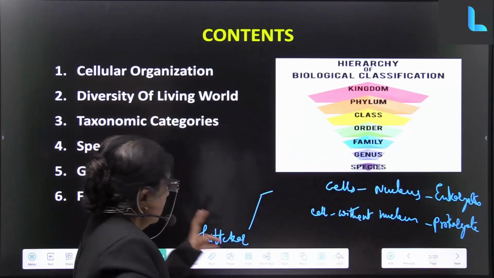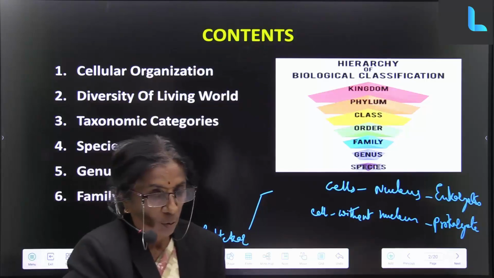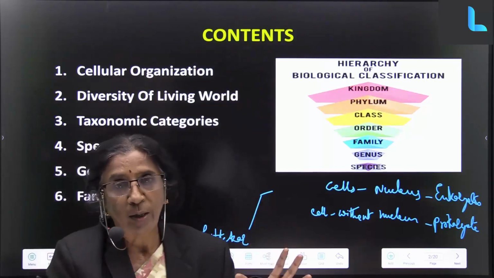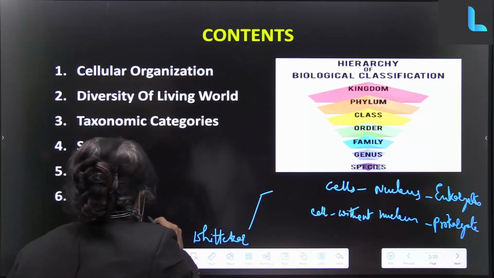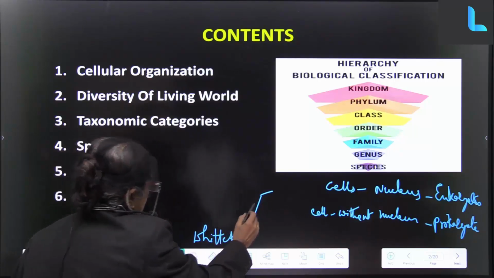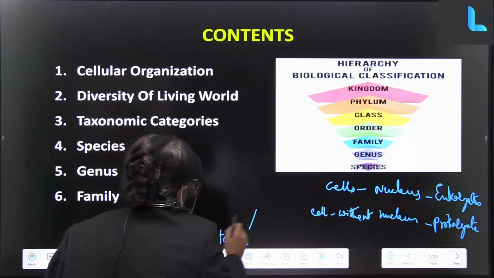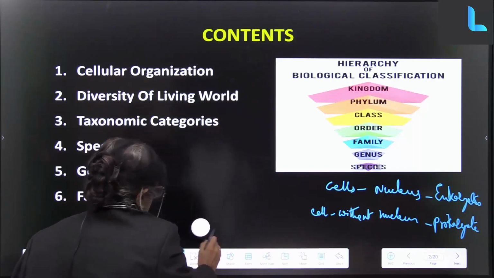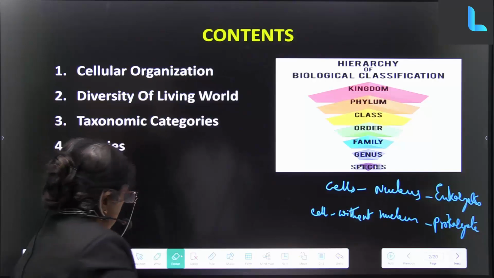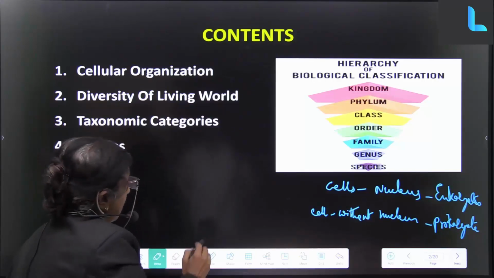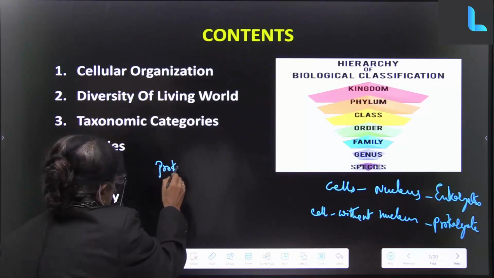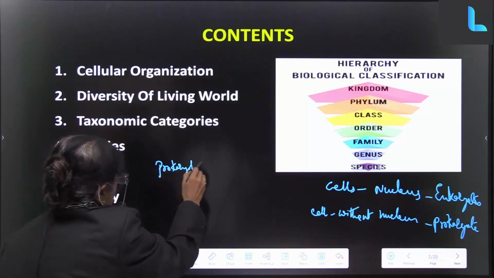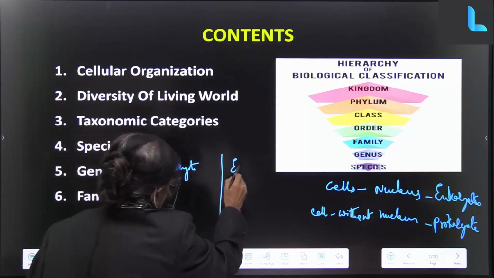So he said, okay, we'll have organisms classified in such a way, depending on the kind of cells that I have. One is called the prokaryote and the other is called the eukaryote.